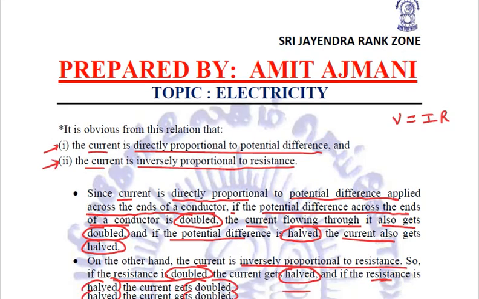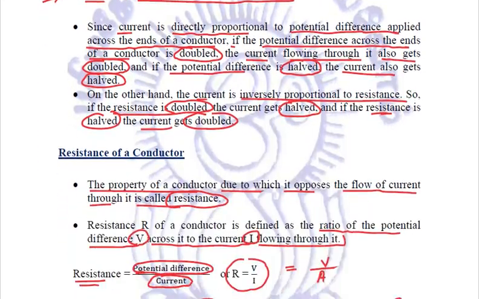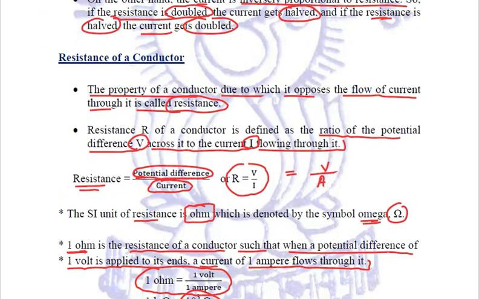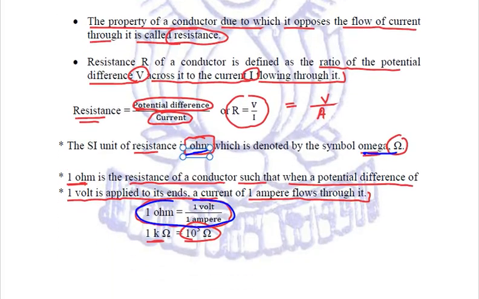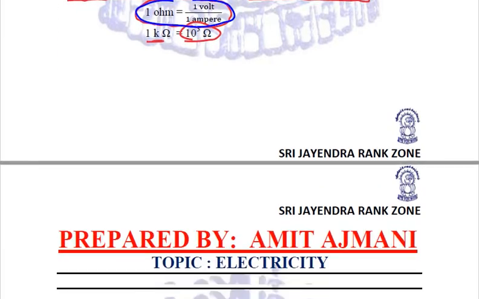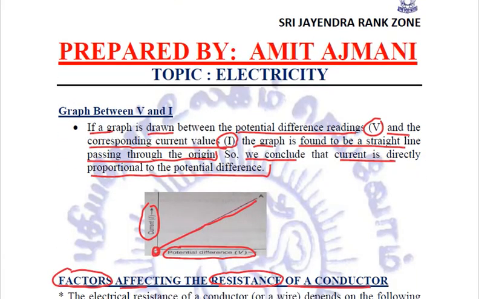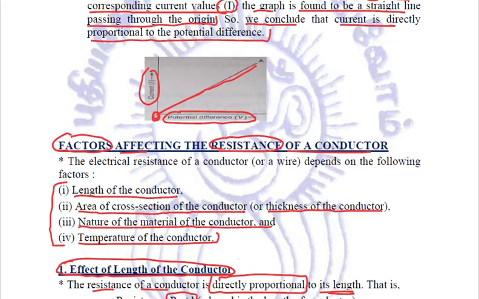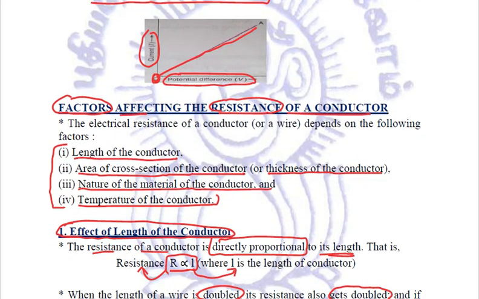Talking a bit more about resistance. Resistance unit is ohm, symbol is omega. 1 ohm is equal to 1 volt by 1 ampere, right? This is what we need to remember. Then the VI graph is always a straight line. This verifies Ohm's law.